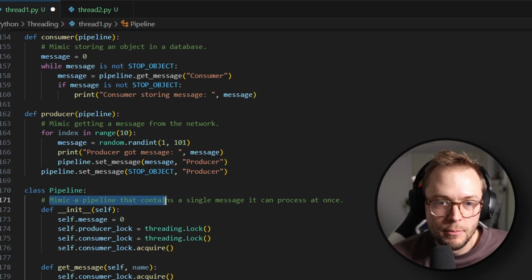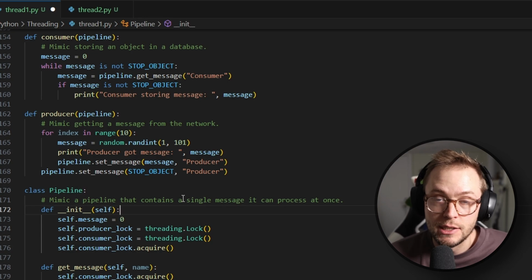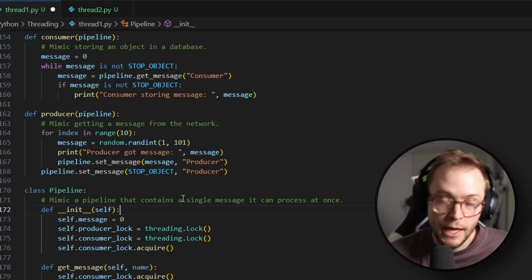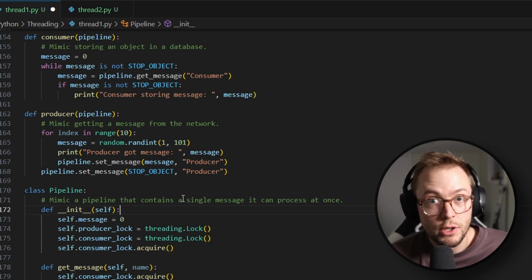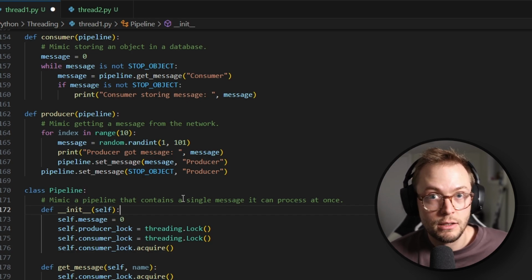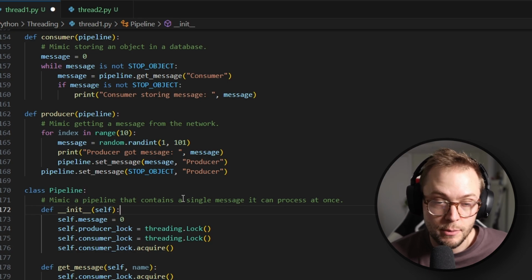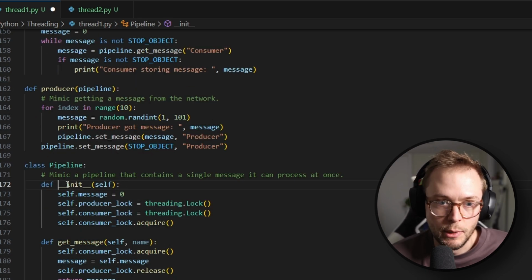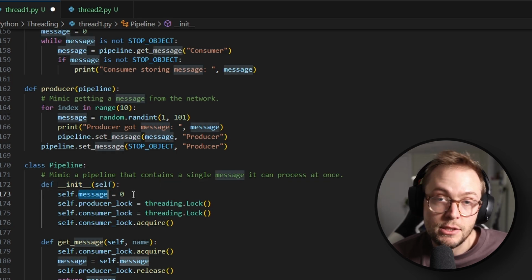So the pipeline basically mimics a pipeline that contains a single message that it can process at once. Say you're a person being handed a bunch of different papers. You can only look at one at a time, unless you're one of those people who can draw with both their hands or something. So when we initialize our pipeline, we set the message to 0.